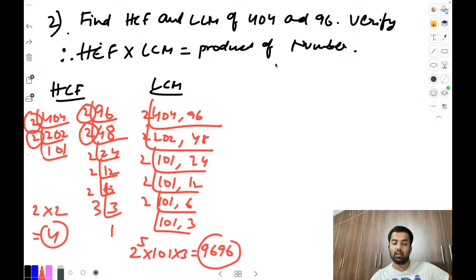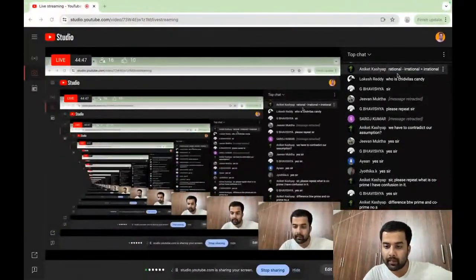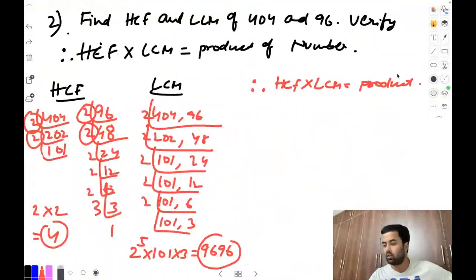Now do the verification here. Don't leave your answer here itself, you have to verify. Check this, LHS is coming equal to RHS or not. So verification will be like this: HCF into LCM equal to product. Is it coming equal? LHS equal to RHS? Anyone checked it? Anyone verified the answers or not?